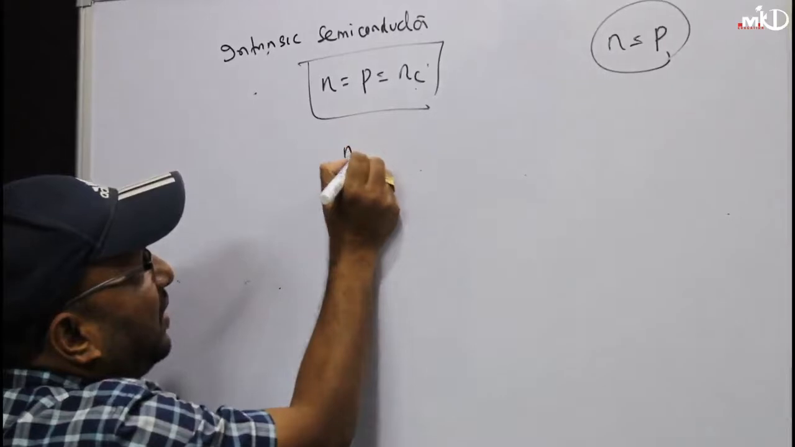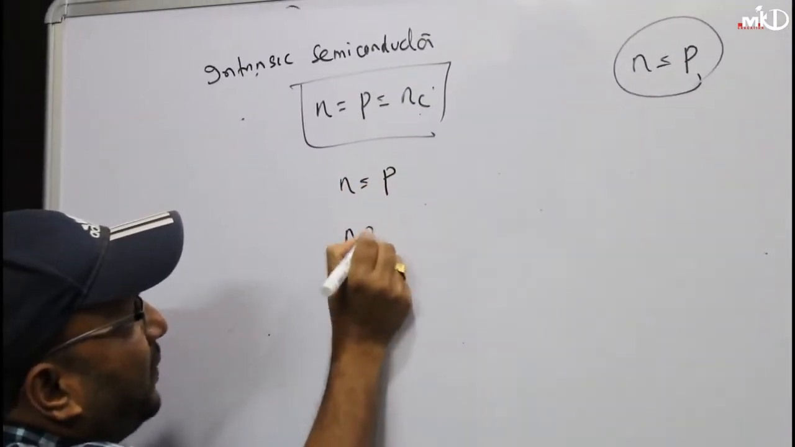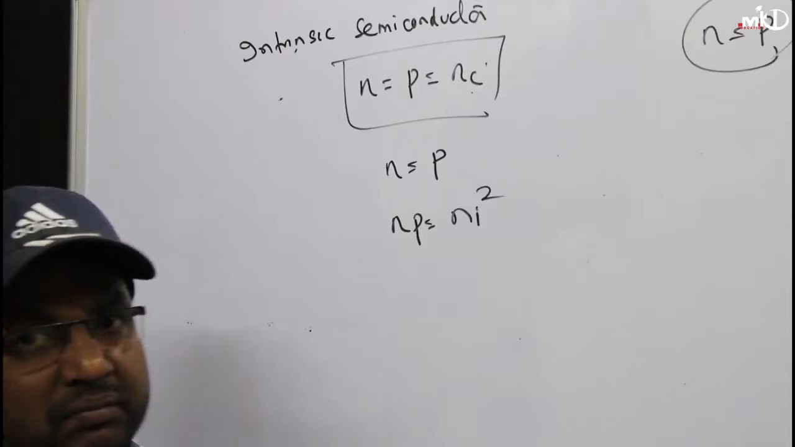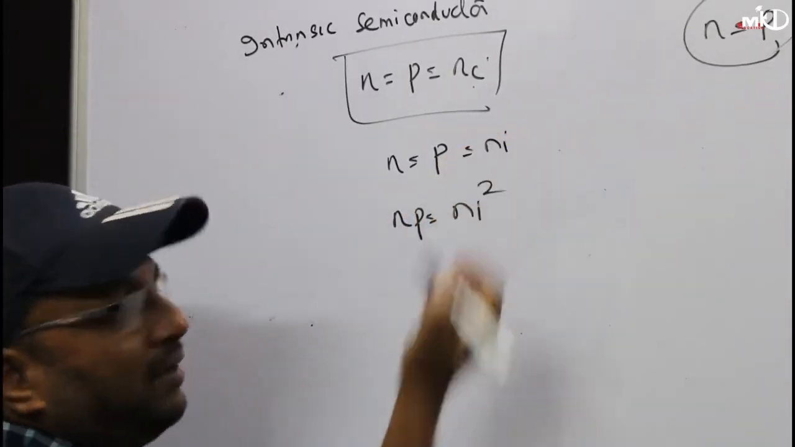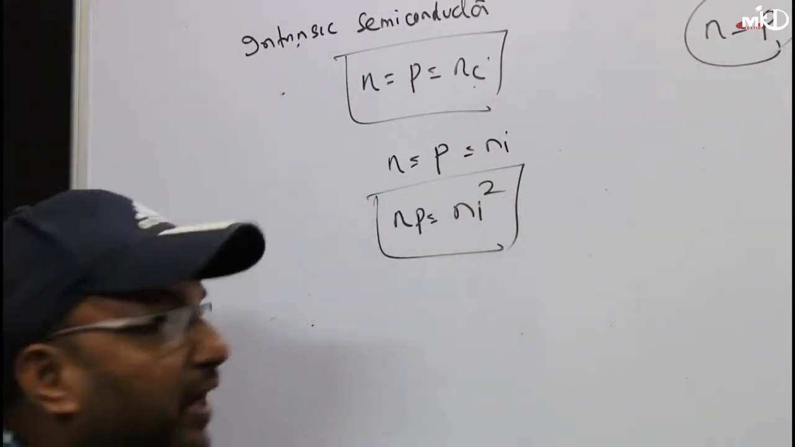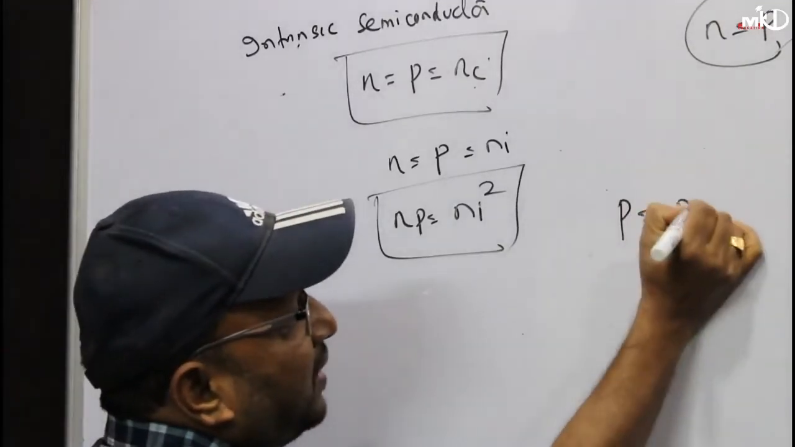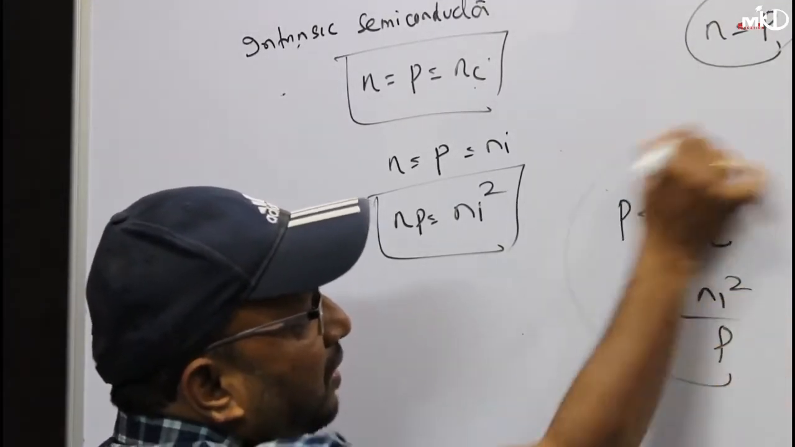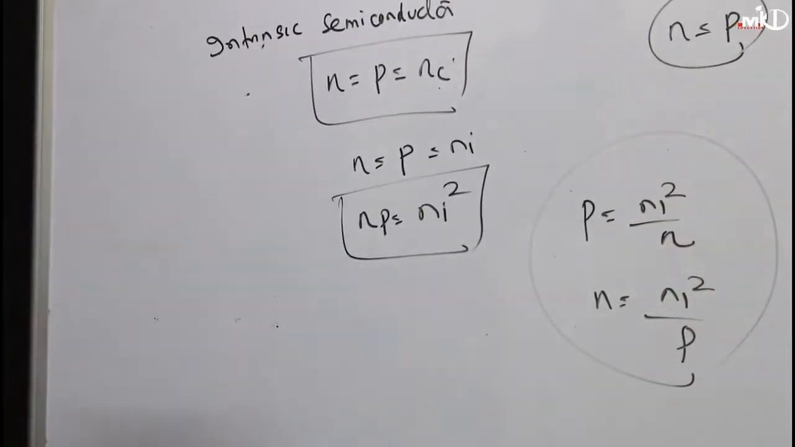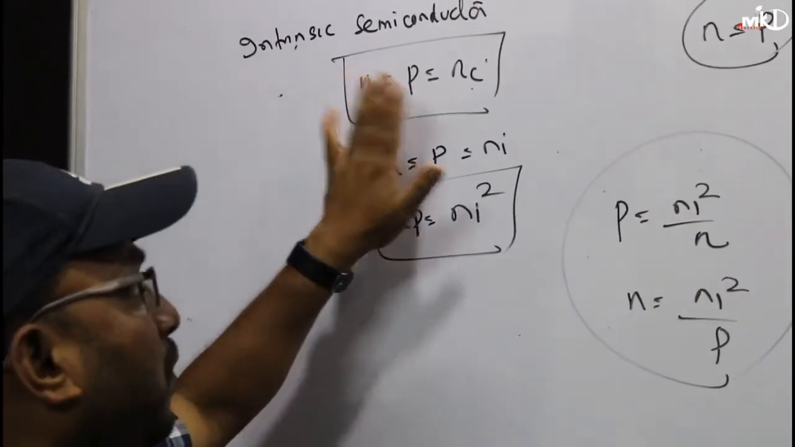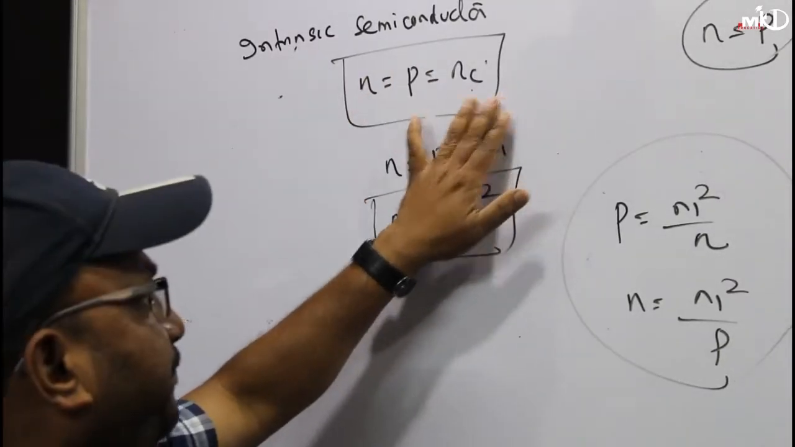Since here N equals P, what is NP? Ni square, because N equals P equals Ni. So NP equals Ni square, which is always constant. Or I write what is P? Ni square by N. What is N? Ni square by P. Clear? Very important. So in an intrinsic semiconductor, the number of electrons equals the number of holes equals Ni.